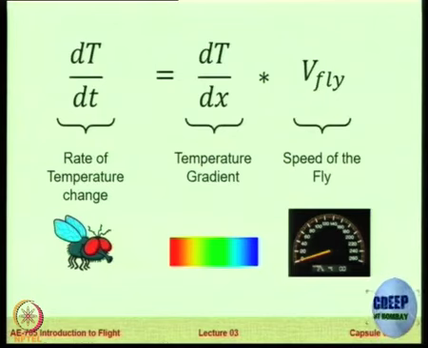So the temperature change as a function of time will depend on both things. The velocity of the fly, so suppose the velocity of the fly is 0 and the fly remains at that particular place. If you are standing over a fire and there is an ice cream somewhere nearby and that ice cream is now melting as a function of time, the temperature will not remain the same.